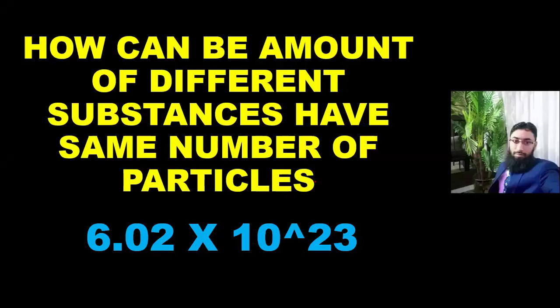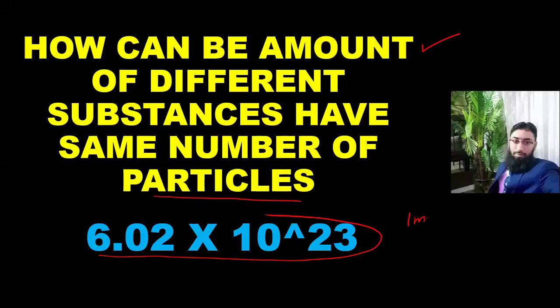Today we are going to discuss a very important topic: how can the amounts of different substances have the same number of particles, and that number of particles is 6.02 × 10^23. For example, 1 mole of hydrogen contains 6.02 × 10^23 hydrogen atoms.